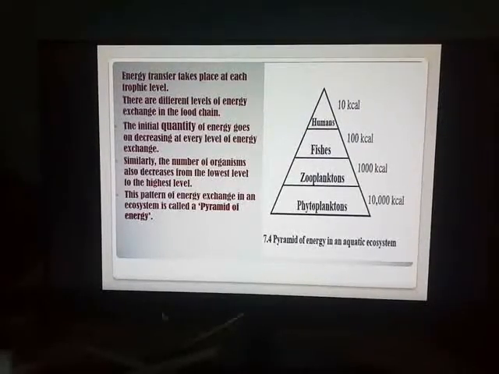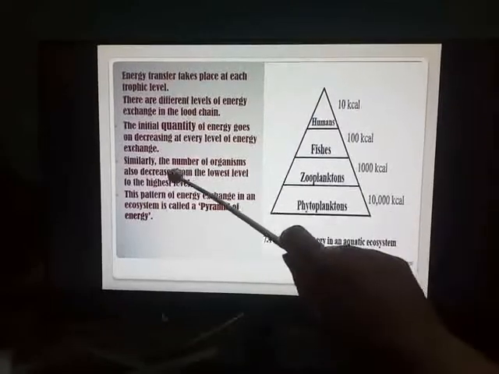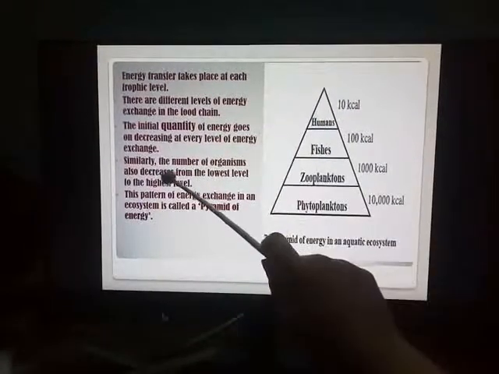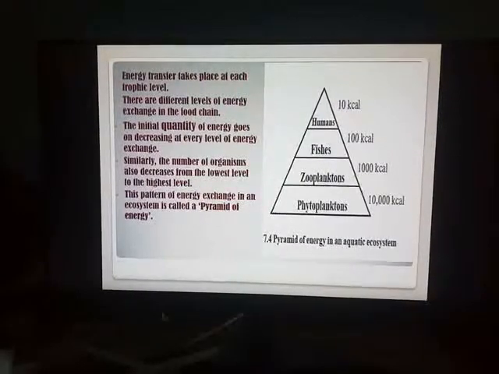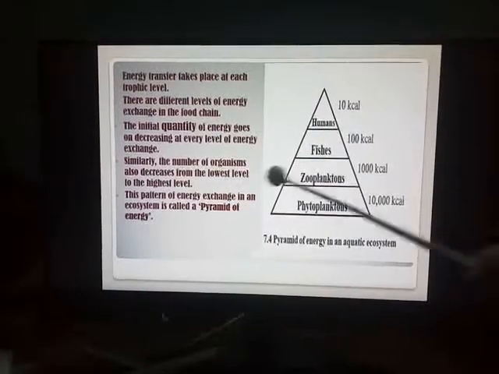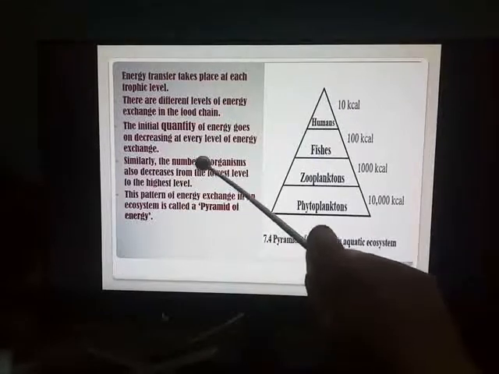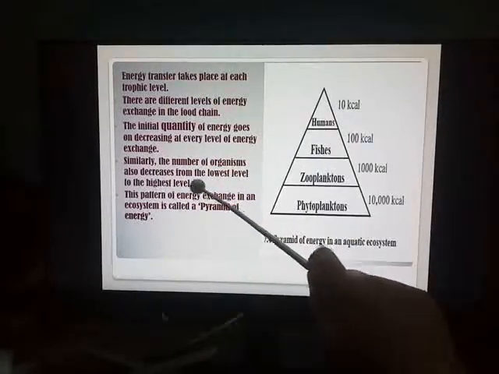should go on decreasing. Similarly, the number of organisms also decreases from the lowest level to the highest level. You know, as compared to insects, as compared to plants, as compared to frogs, the number of lions and the number of leopards are less. So the number of organisms also decreases from the lowest level to the highest level.